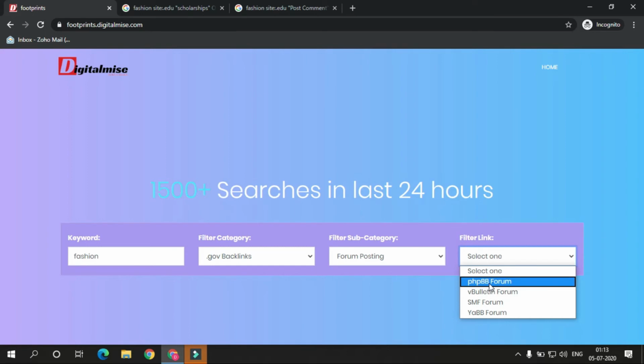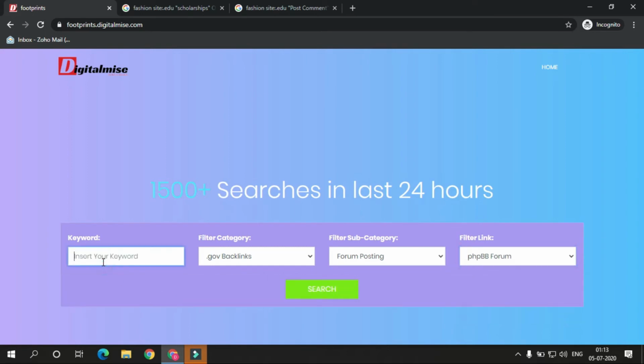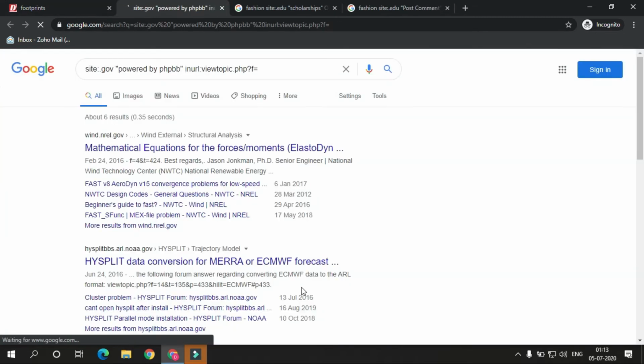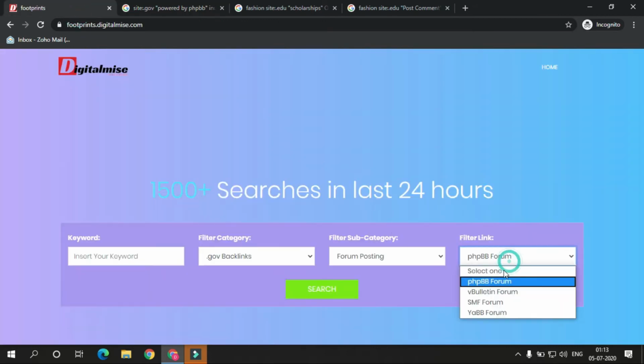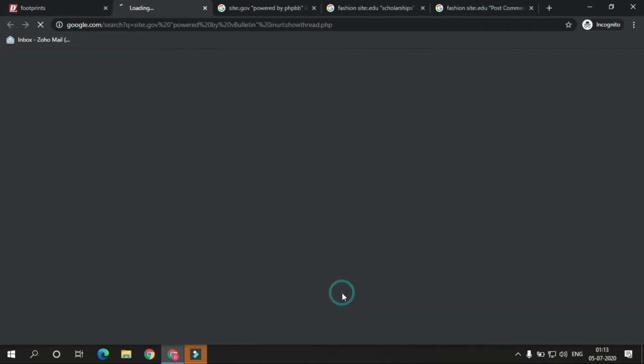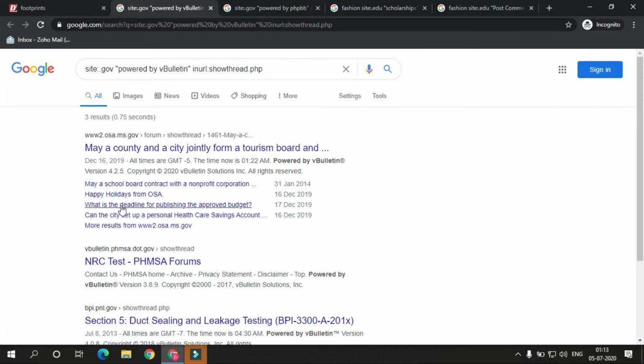So let's select PHP and just remove the keyword. Let's see what results we will have without any keywords. So we have around 6 results. That is not a big number, but for government sites it's good. Let's try vBulletin also, and it will give you 3 results.